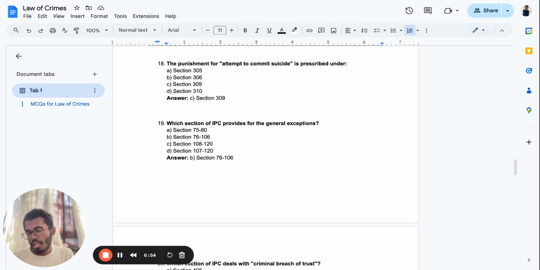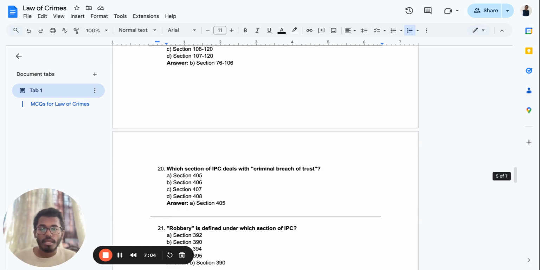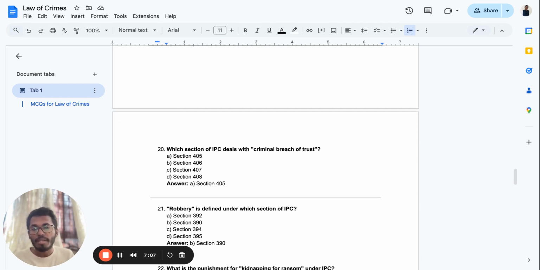Act done by a person bound by law, or by mistake of fact believing himself bound by law. General exemptions come in Sections 76 to 106 of the IPC. Please, for God's sake, do not make any mistakes. Learn from this.